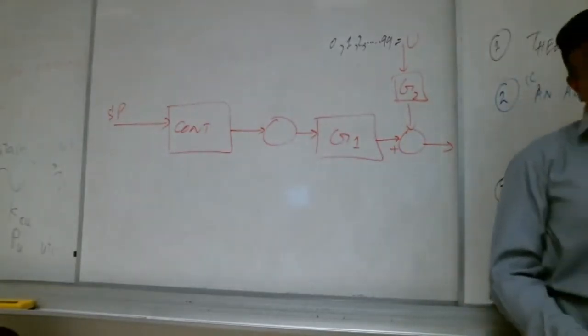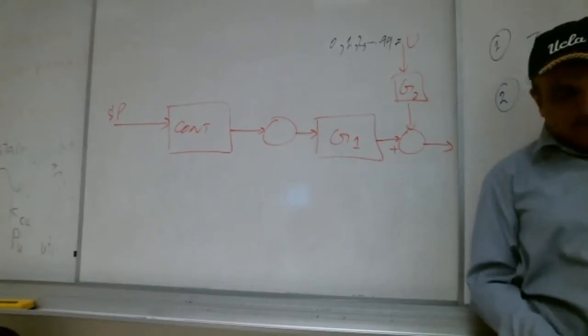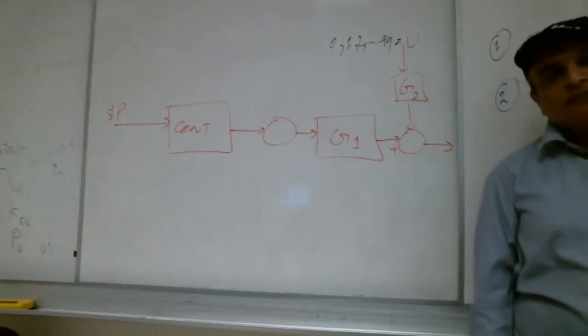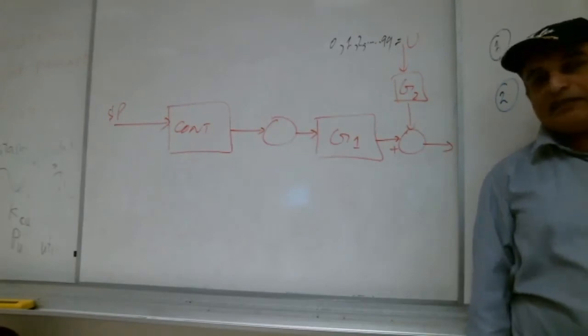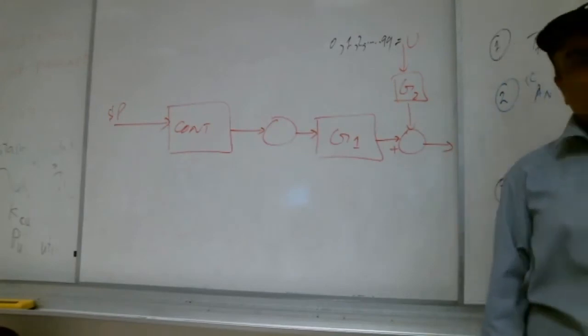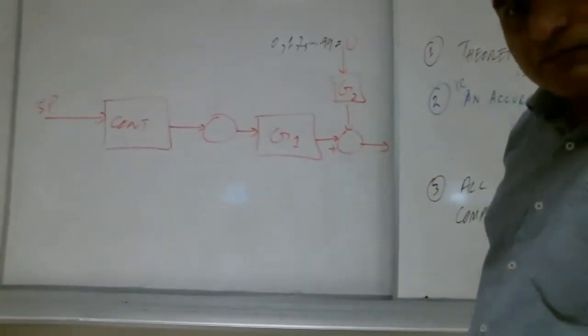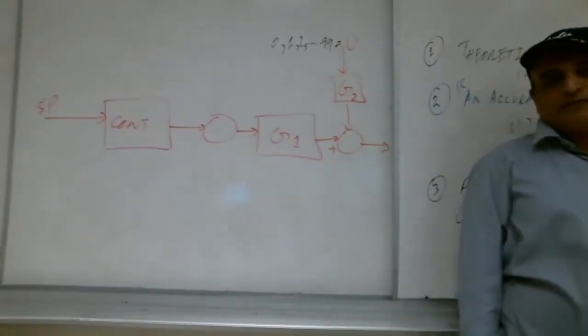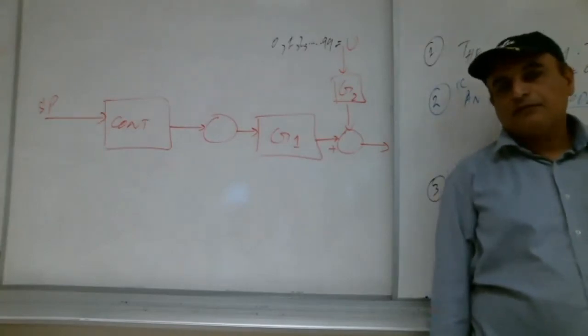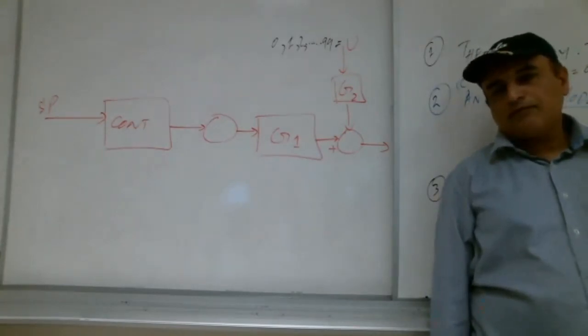Can somebody give me some example of feed-forward control in our daily life? Yes, Shabab. Somebody can give an example for feed-forward control in our daily life? Shabab there?